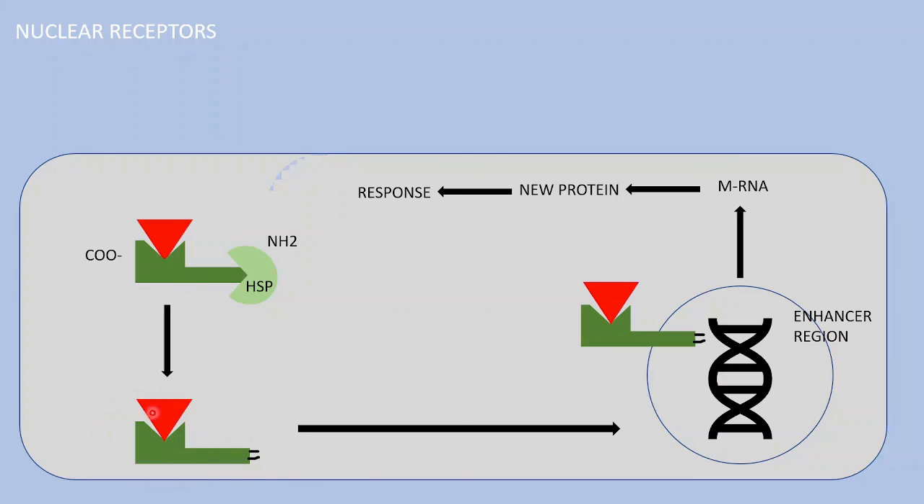Now this receptor along with the ligand will translocate and interact with the DNA. The place where they interact with DNA is known as the enhancer region. This DNA binding domain will interact with the enhancer region and they will start the process of transcription. After transcription, translation will occur and ultimately they will show their responses. So this is about the nuclear receptor.